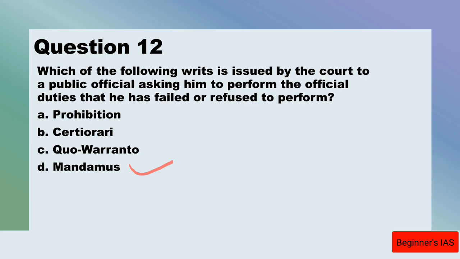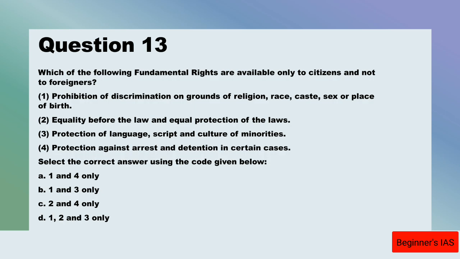So let us move on with question number 13. Which of the following fundamental rights are available only to citizens, not to foreigners? Statement number 1, prohibition of discrimination on the grounds of religion, race, caste, sex or place of birth. Statement number 2, equality before the law and equal protection of the law. Statement number 3, protection of language, script, culture of minorities. Statement number 4, protection against arrest and detention in certain cases.